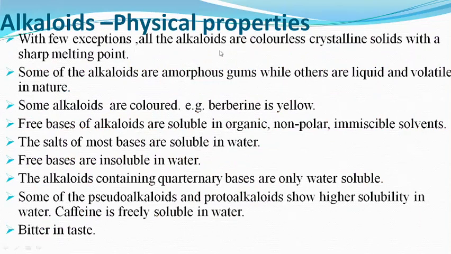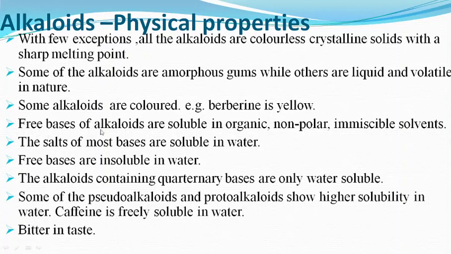Next we come to the physical properties of alkaloids. With few exceptions, all the alkaloids are colorless, crystalline solids with a sharp melting point. Some of the alkaloids are amorphous also, for example gums, while others are liquid and volatile in nature. Some alkaloids are colored also, for example berberine is yellow.